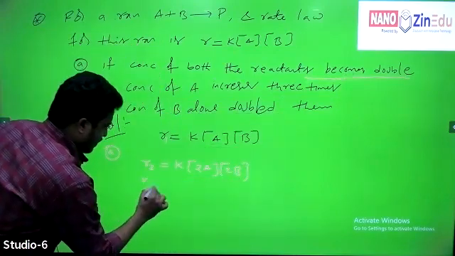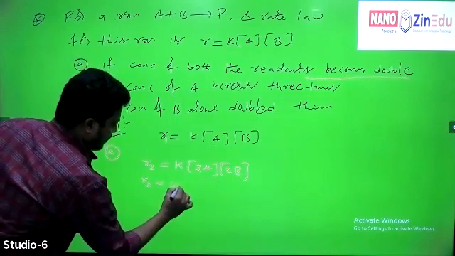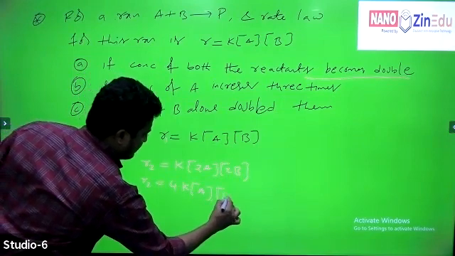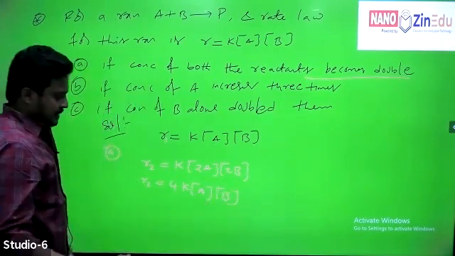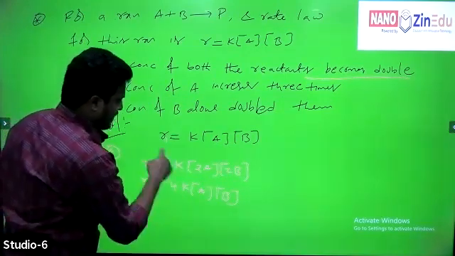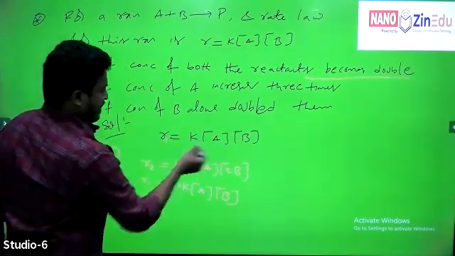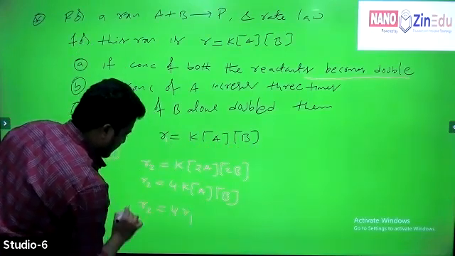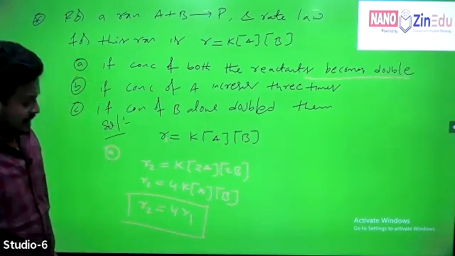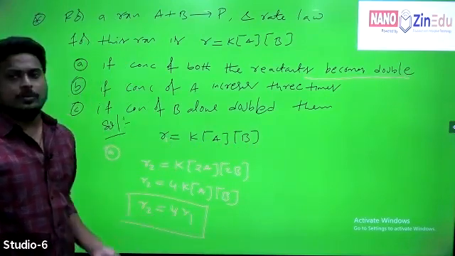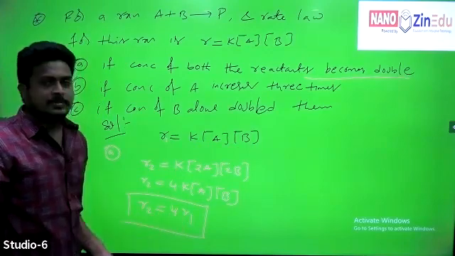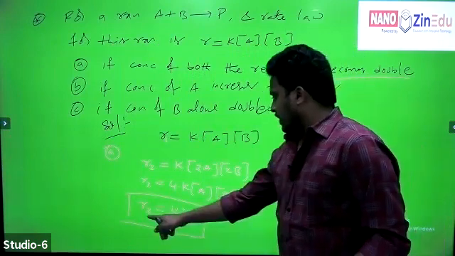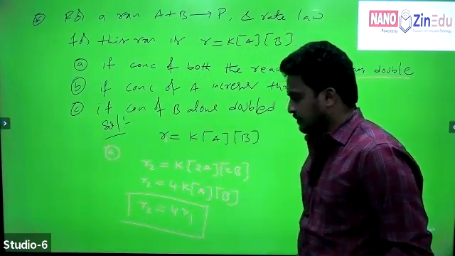Then R2 equal to 2 twos are 4, 4 into K into concentration of A into concentration of B. Can I substitute in place of K into A into B? That is R1. So R2 equal to 4 times of R1. This is how the new rate is related to the old rate. R2 equal to 4 times of initial rate.